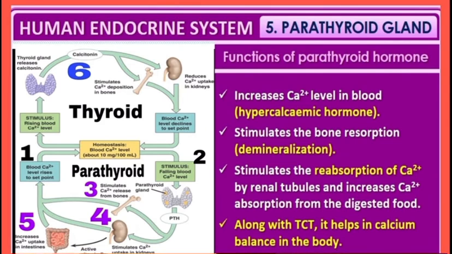Let's start with labeling 2. What is happening here? If there is a less amount of calcium present in the blood, this will cause the secretion of parathyroid hormone from parathyroid gland. Now, this hormone will act on bones. See labeling number 3. Here it stimulates bone resorption or demineralization takes place, or you can say it stimulates calcium release from the bones.